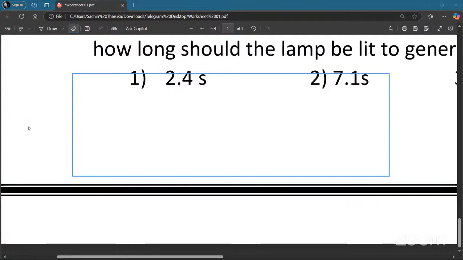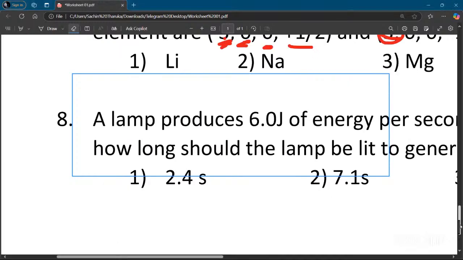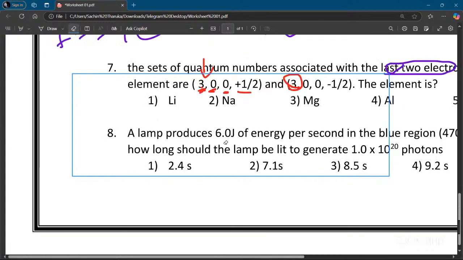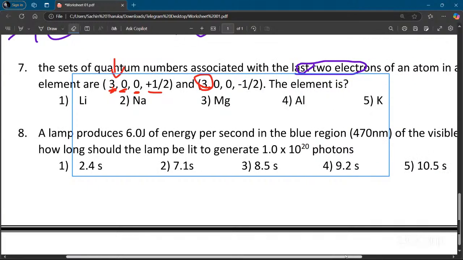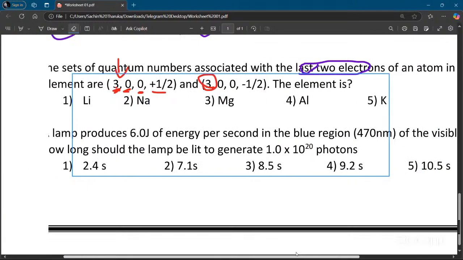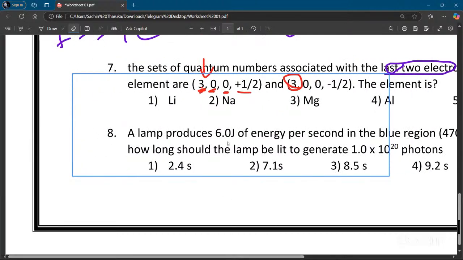Right, people, they are saying joule per second. They are only giving the joule per second value. Look, 6 joules of energy per second in the blue region of 470 nanometers of visible light. Energy per second means this is actually joules per second. They have just hidden that fact.